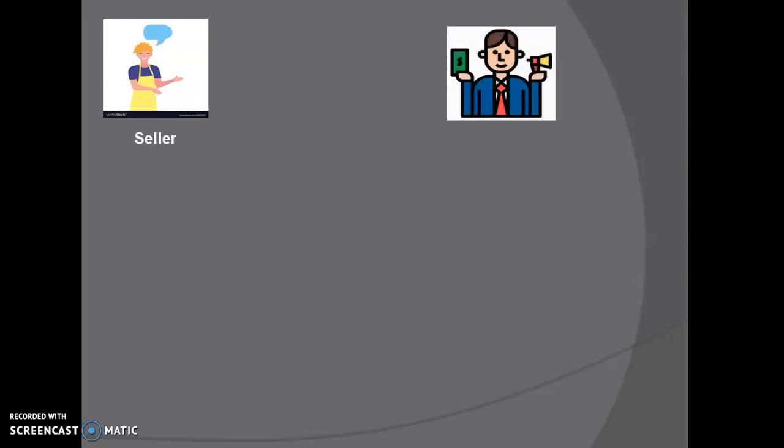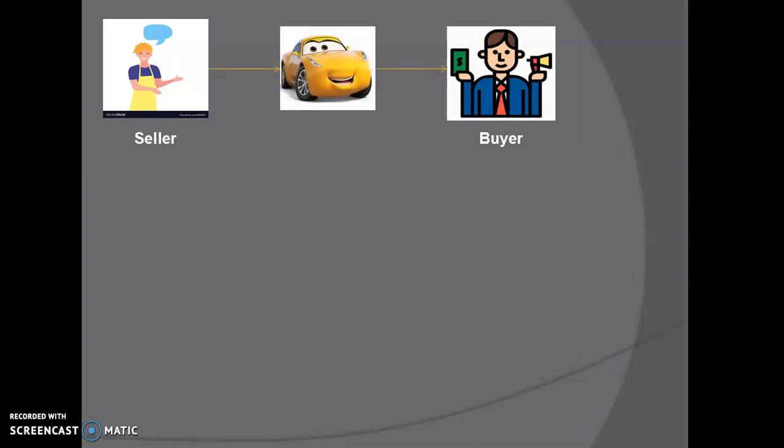In order to understand this, let's have an example. Suppose there is one seller and one buyer, and this person wants to buy a car. So the seller is going to sell a car to the buyer, and suppose the value of this car is rupees 20 lakhs. Now the buyer will obviously give a payment of rupees 20 lakh to the seller. Fine. But here comes the role of TCS.